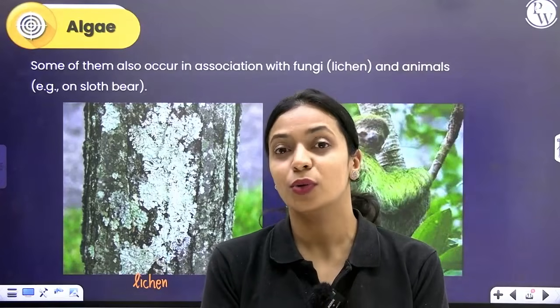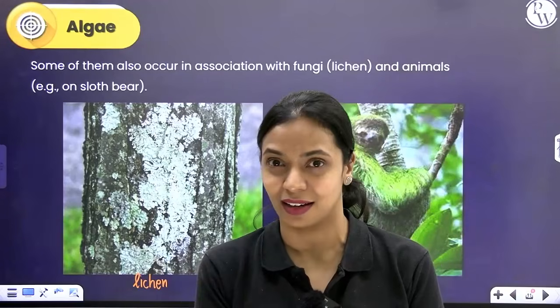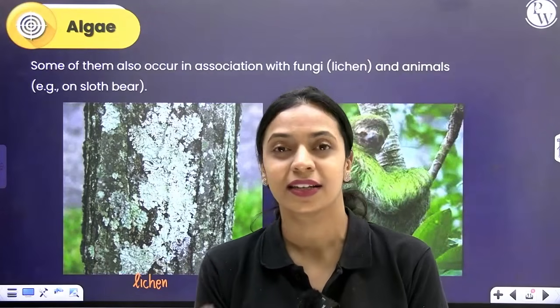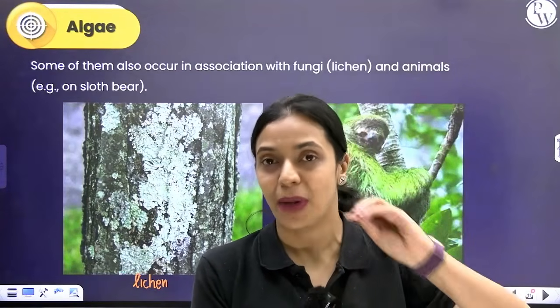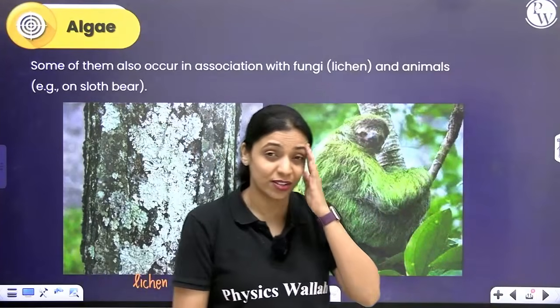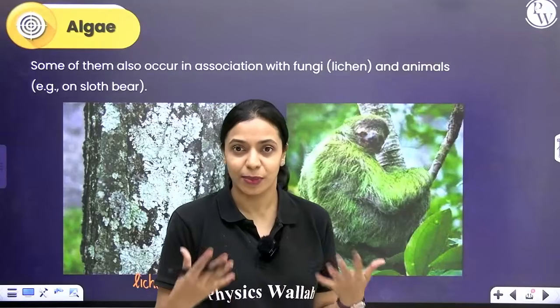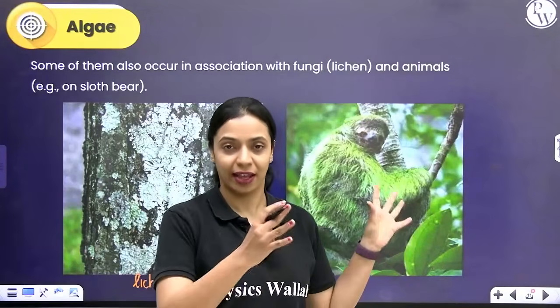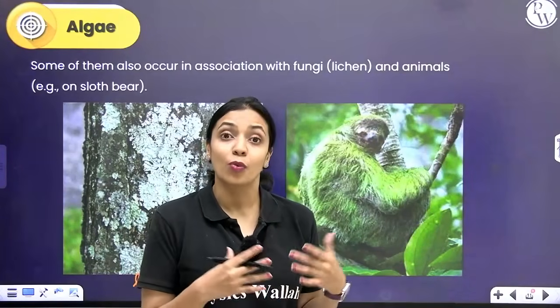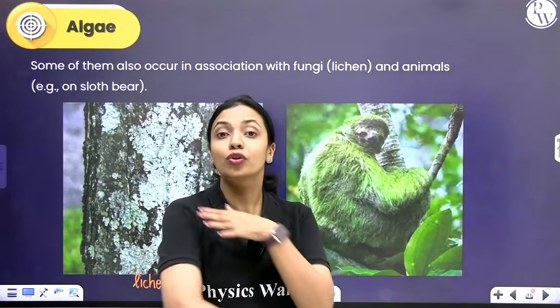Very similarly, you can see a very interesting association between a very simple green alga and an animal, a mammal such as the sloth bear. Sloth bears are very slow moving organisms. Even if a predator is coming to eat them, they can't quickly run and escape. So in order to avoid being spotted by the predator, they allow algae to grow on their body.